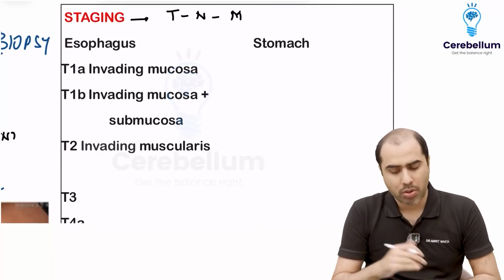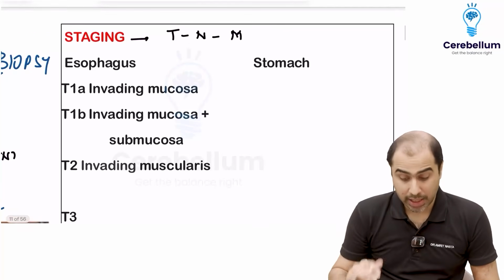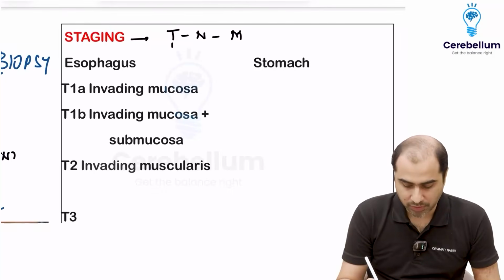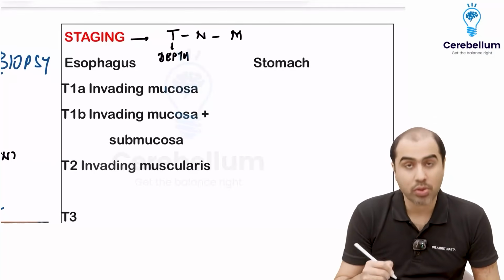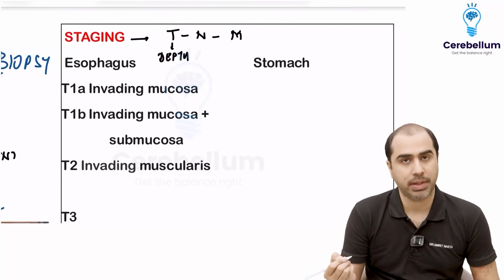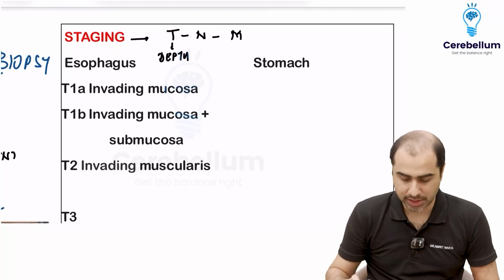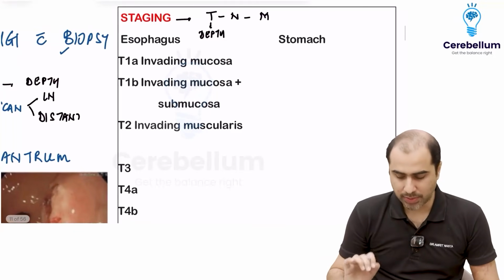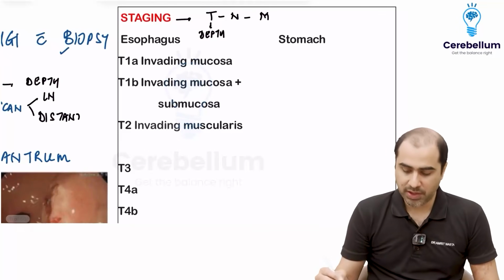Right. So, what is this TNM? T here stands for depth of invasion. N stands for nodal mets, M stands for distant mets. At least you should know the T stage, and it's quite simple. There is one simple logic. Depth of invasion means what?